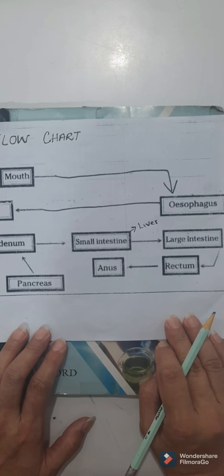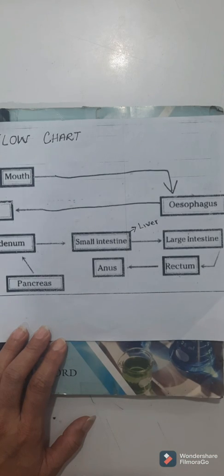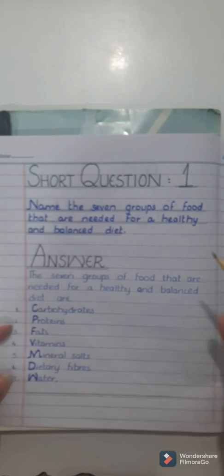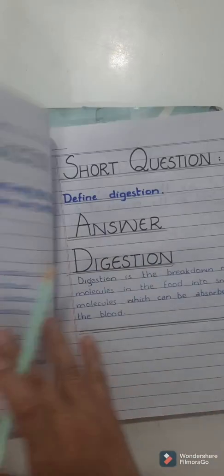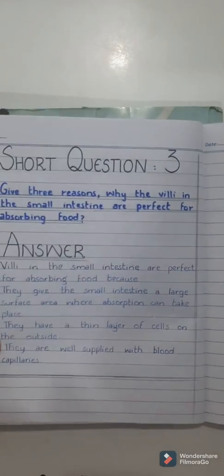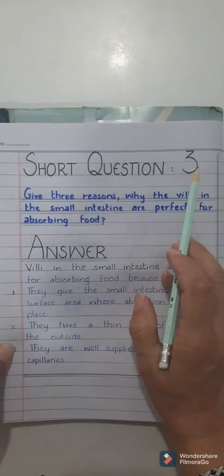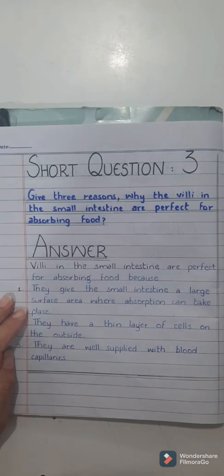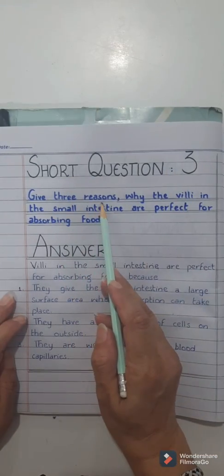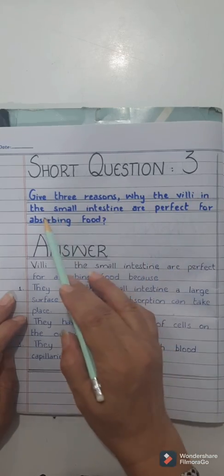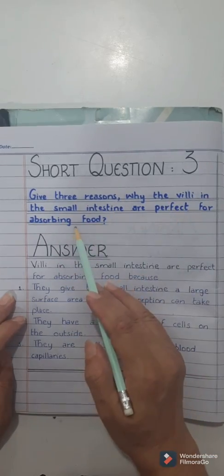Now I'll discuss some questions with you. Do these questions in your classwork copy. Before the Eid holidays, you have done short question number 1, then short question number 2. Now today you are going to do short question number 3, 4 and 5. Question number 3 is, give 3 reasons why the villi in the small intestine are perfect for absorbing food.